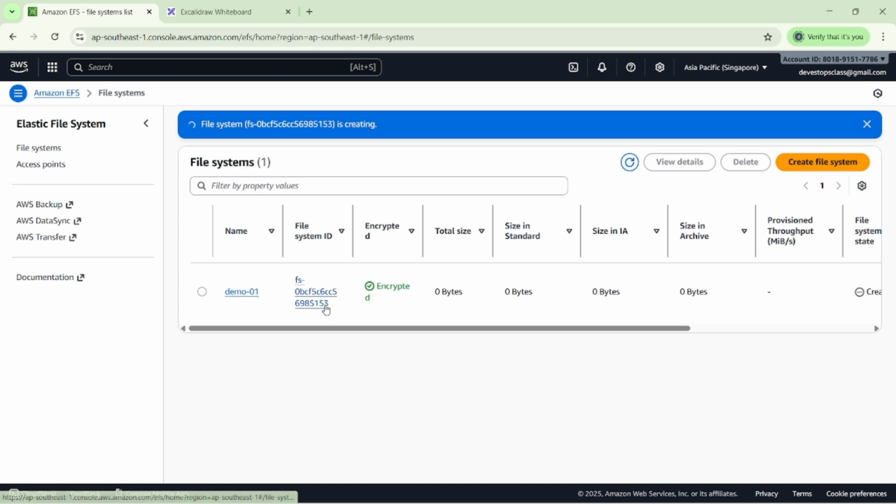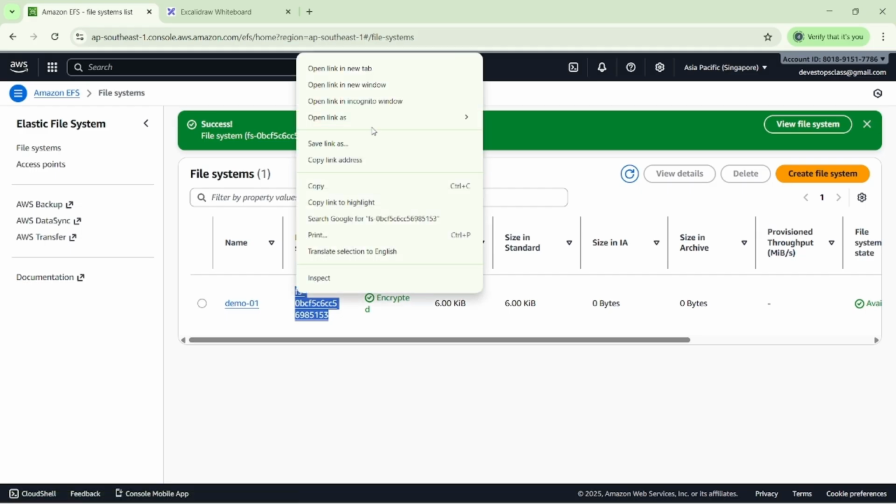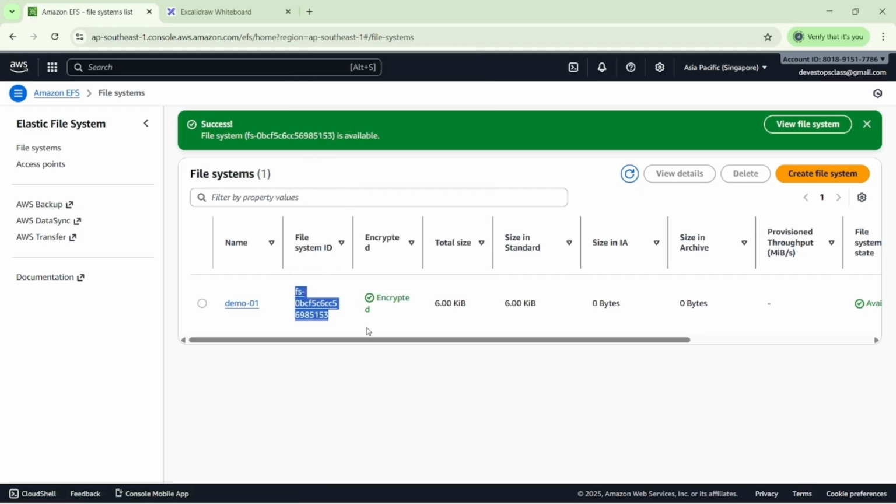Then, whatever file system we created, make sure we note it. We have to note this file system ID, because we want to use this file system ID for the mounting purpose. We have a command, and we have to add this file system ID while mounting the file in the EC2 instances.